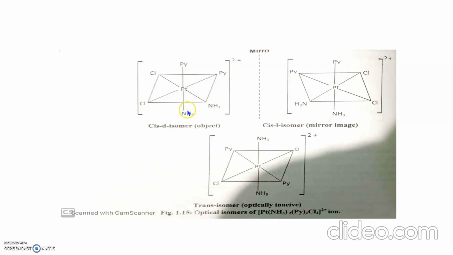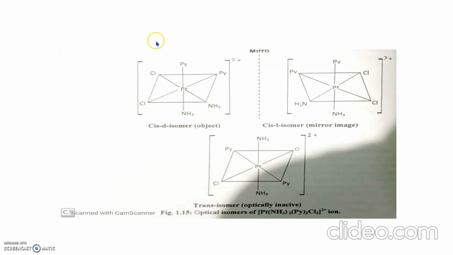In the cis isomer, two identical ligands occupy adjacent positions of the octahedron. For example, here this chlorine, this pyridine, and this amine. These cis isomers exist in two optical forms which are mirror images.